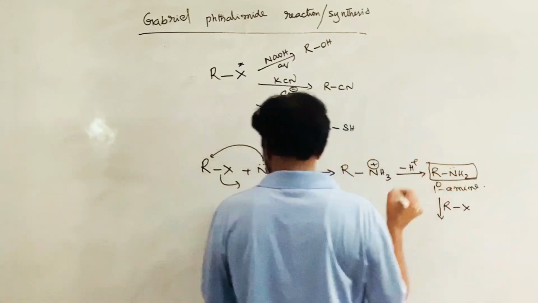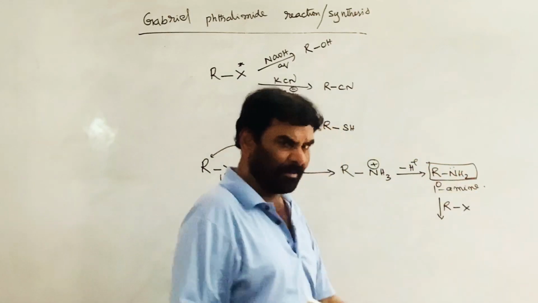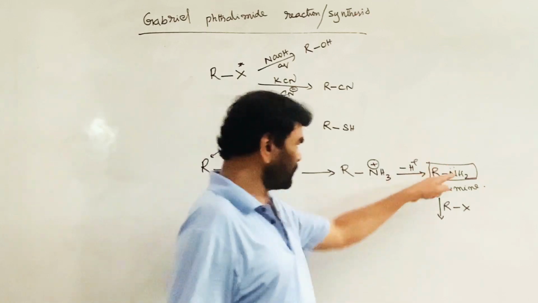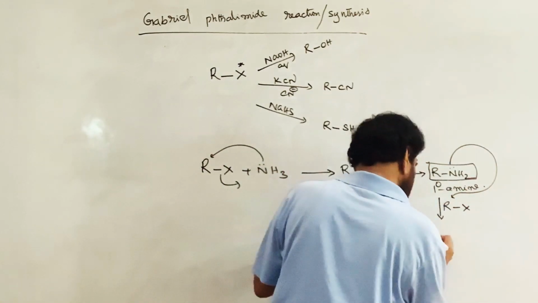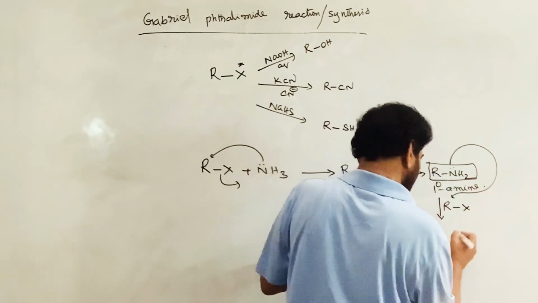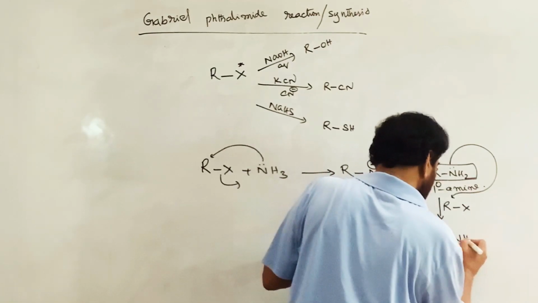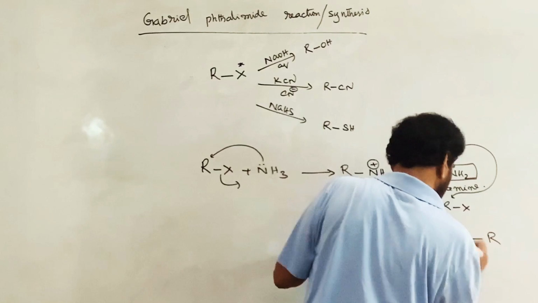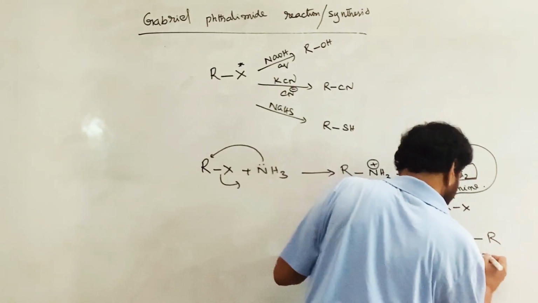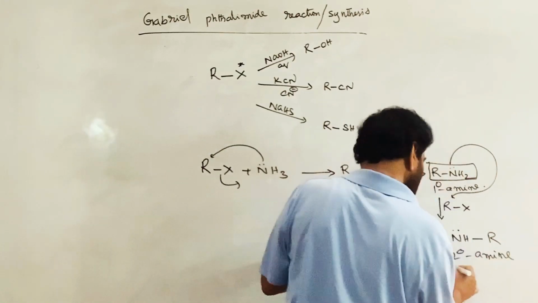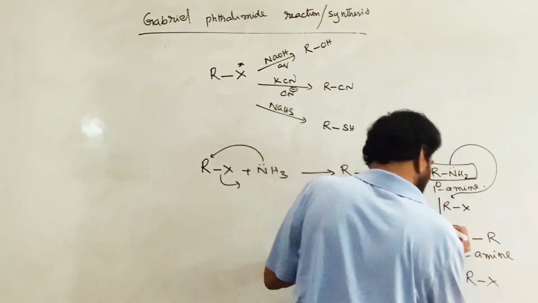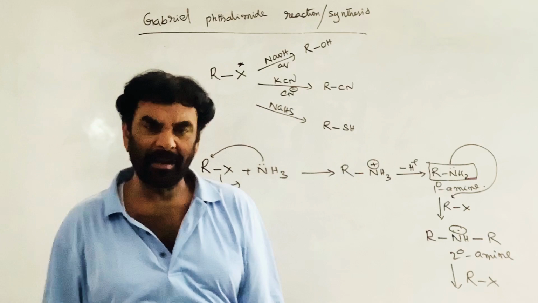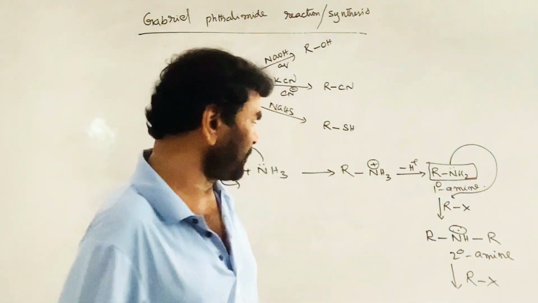Your purpose is to convert the alkyl halide into a primary amine. But it reacts further with alkyl halide, and R2NH, a secondary amine, is formed. The secondary amine also reacts further, because as long as nitrogen contains a lone pair of electrons, it acts as a nucleophile.